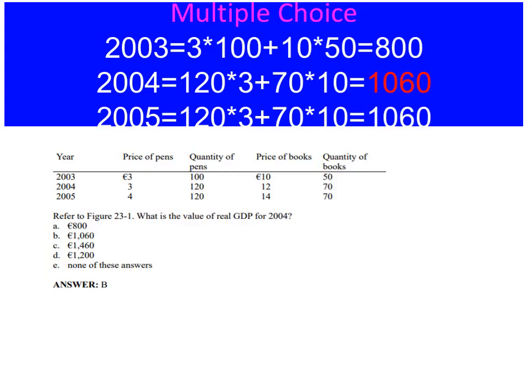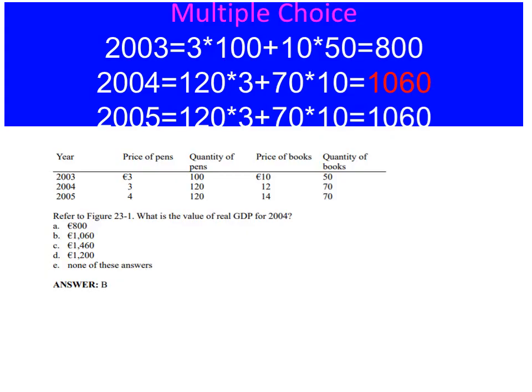Then real GDP of 2003 is the same, that's 800, and the nominal GDP is also 800. Later, when we calculate our GDP deflator, we have to consider this. Real GDP as well as nominal GDP of the base year is the same.